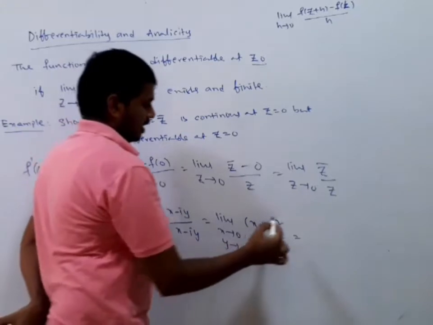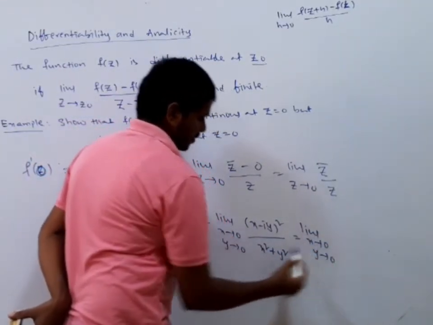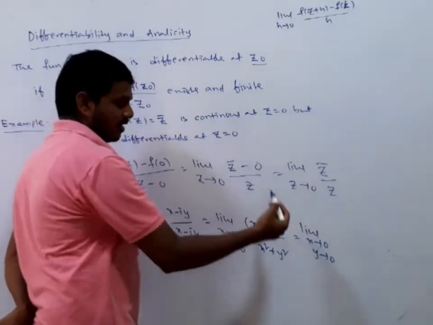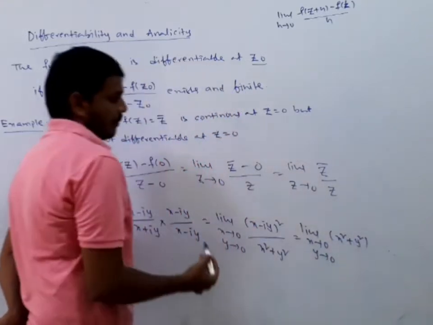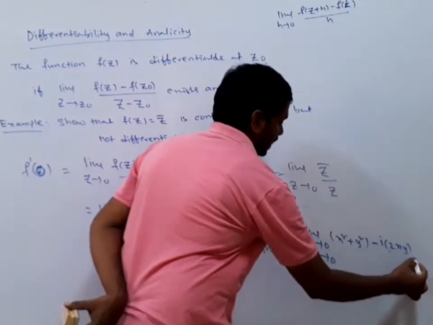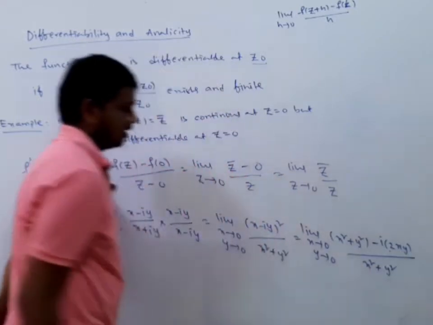This is the same as the limit x tends to 0, y tends to 0 of (x square plus y square minus i times 2xy) divided by x square plus y square.